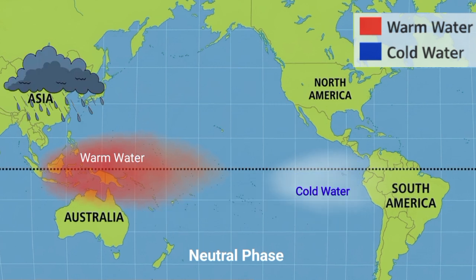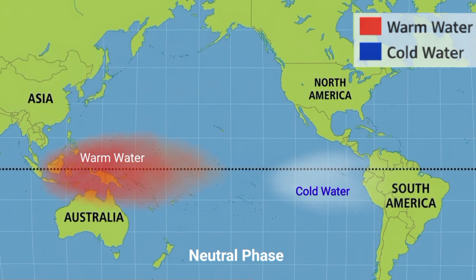So, in the neutral phase, rainfall occurs in the western Pacific region in Indonesia, Australia, and nearby Asia due to accumulation of warm water. The neutral phase represents the normal or balanced condition, and all ENSO variations, that is El Nino and La Nina, are deviations from this.